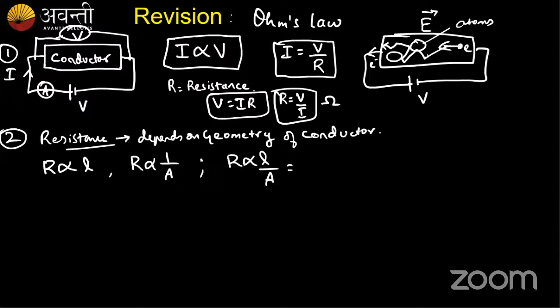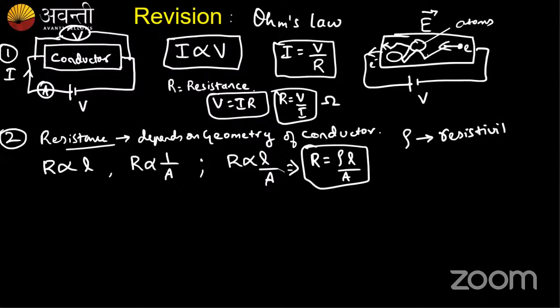On removing the proportional symbol, we got a new constant that is called resistivity. So R equals rho L by A. We got this, and whatever the rho we have is called the resistivity. Okay, resistivity again is a material property, and it varies from one conductor to another conductor.